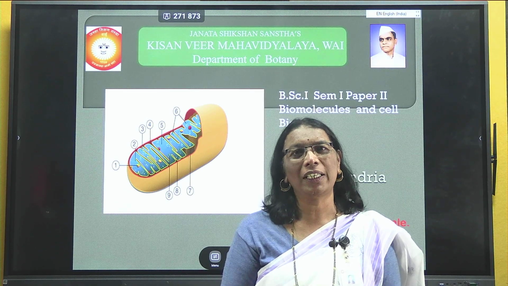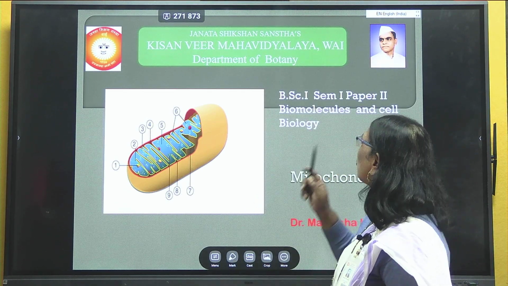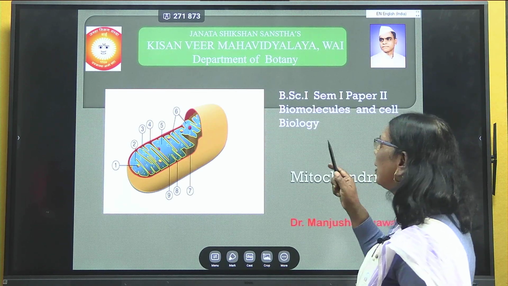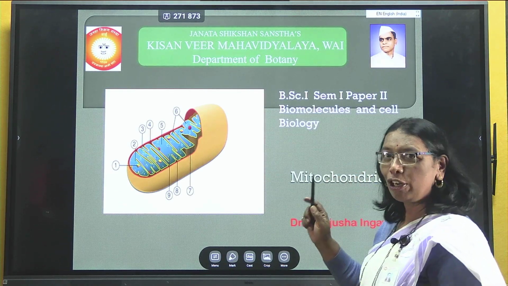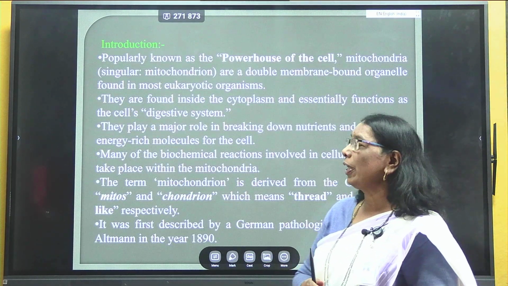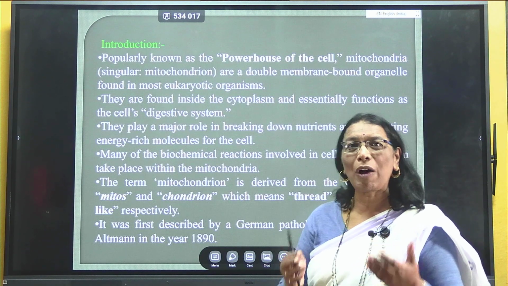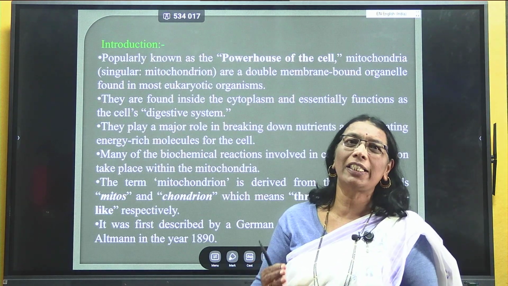In this presentation, we are going to study mitochondria, which belongs to semester first, paper second of B.Sc part first, and the title of the paper is Biomolecules and Cell Biology. Popularly, mitochondria is known as the powerhouse of the cell. All of you know that powerhouse means the site where energy is stored.